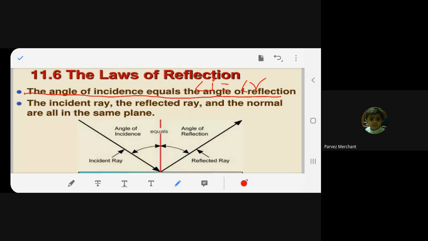Okay. Now, the second law is that the incident ray, this one, the reflected ray, this one, and the normal, this one, all lie in the same plane. You agree? These are the two laws of reflection. First law is angle I is equal to angle R. The second law is the incident ray, the reflected ray, and the normal lie on the same plane. It's over.